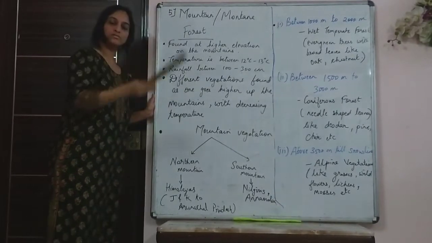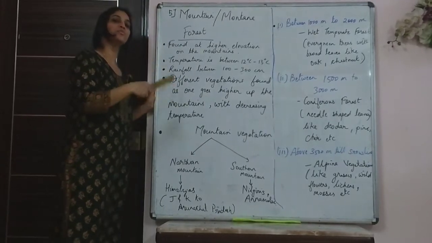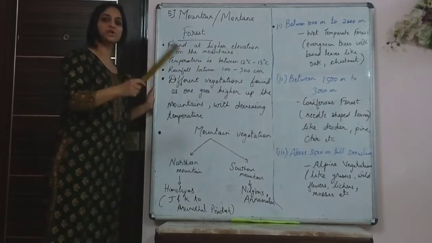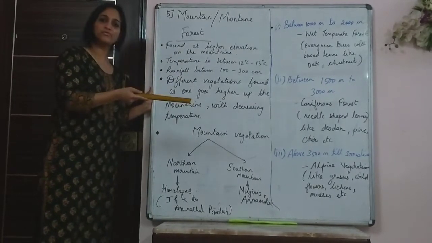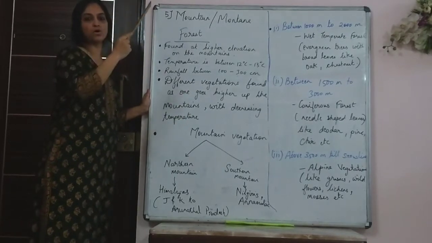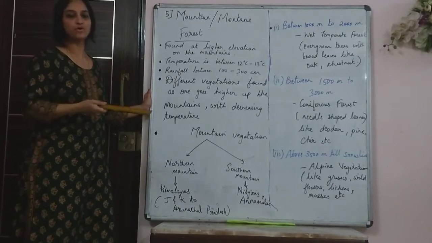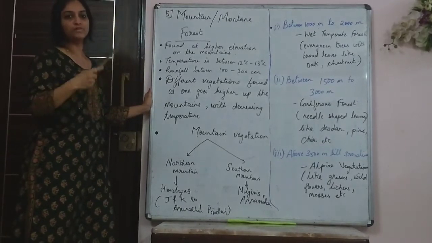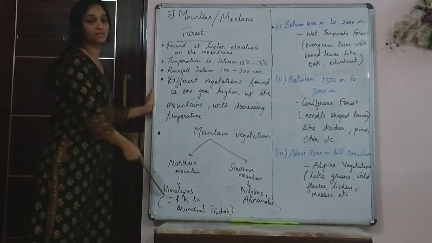Now in the lower foothills, like the Shivalik range, obviously the Shivalik will receive more rainfall. Also the temperature is not that cold there. So you will find a different type of vegetation growing there. Now if you move towards a greater altitude, the temperature goes on falling and the amount of rainfall also goes on decreasing. So you will find different types of vegetation growing along these mountains, mostly in the Himalayas.